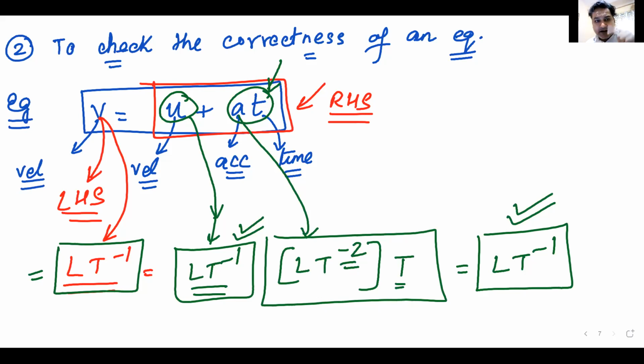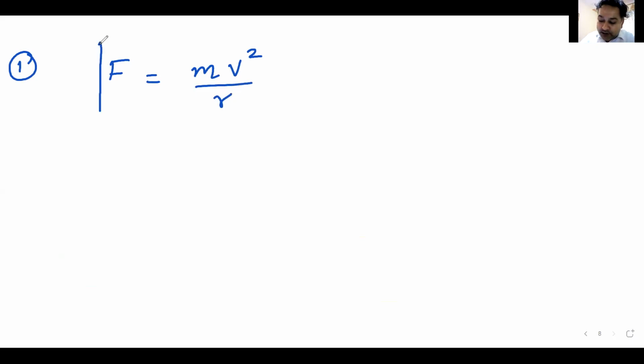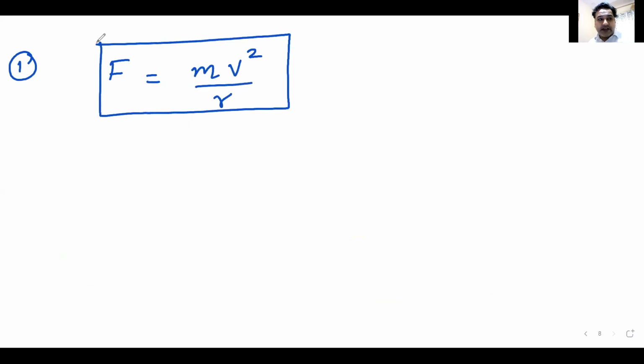Now I'll give you one question and see if it is correct or not. See if this equation is correct or not. F is equal to mv square by r. You have to tell me whether this equation is correct or not.